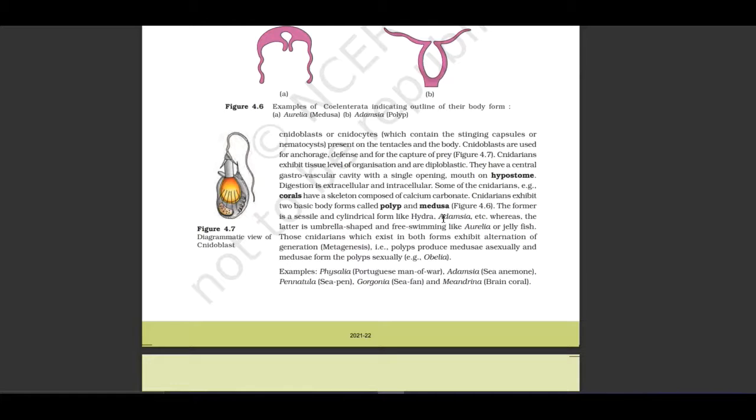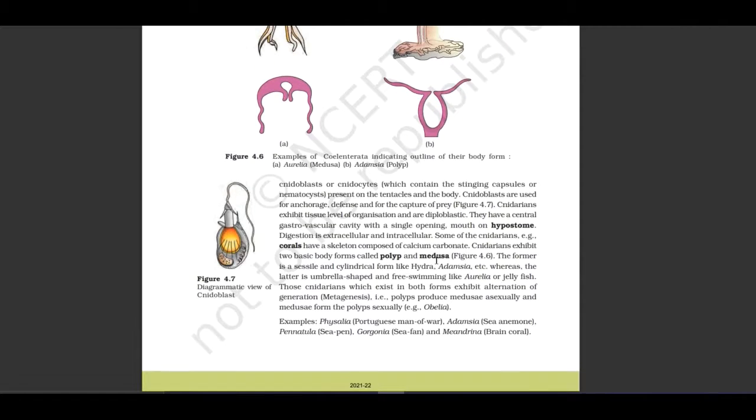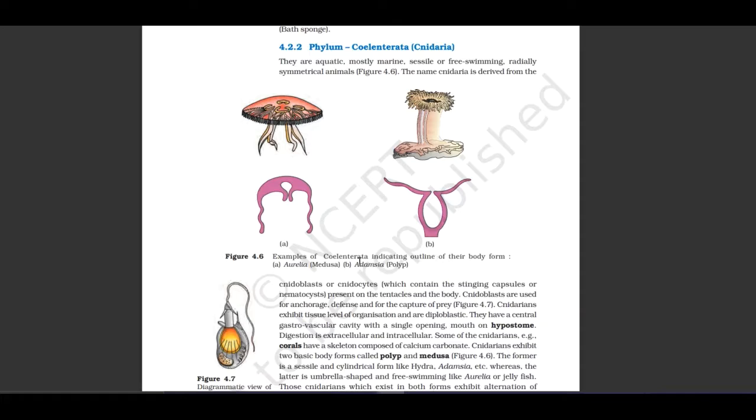The former is a sessile and cylindrical form like Hydra, Adamsia, etc., whereas the latter is umbrella-shaped and free-swimming like Aurelia or jellyfish. Those Cnidaria which exhibit both forms show alternation of generation called metagenesis, that is, polyp produces medusa asexually and medusa produces polyp sexually. An example is Obelia. Let us see the polyp and medusa forms. Here they have shown Aurelia in medusa form and Adamsia in polyp form.